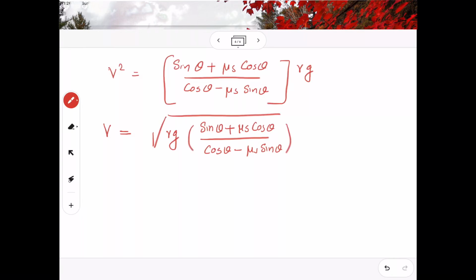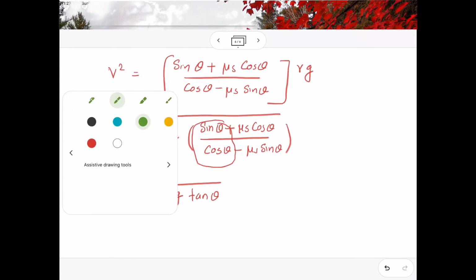So from this equation, suppose mu s equal to 0, that is, coefficient of static friction is equal to 0. That means while taking the turn, if your road condition and the vehicle condition is not up to the expected level, mu s will be definitely 0. So what will happen? v equal to root of rg times, mu s will be cancelled, sin theta by cos theta. This term only will be existing. So sin by cos will be tan theta, that is root of rg tan theta.